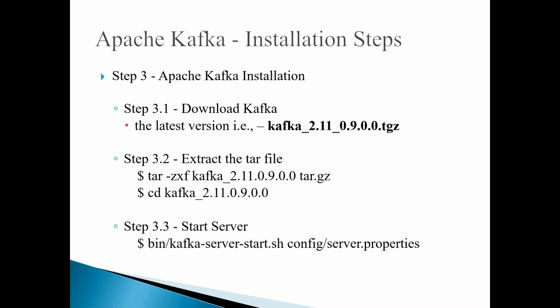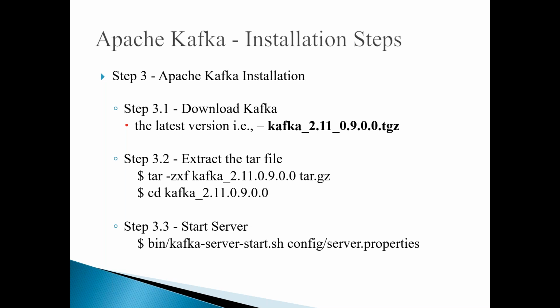Now, if you talk about this Kafka installation, again, download the Kafka. For example, if the latest version is Kafka 2.11, you can download it. The file name looks like this, Kafka 2.11 some digits.tgz. And as usual, like in the case of Zookeeper, please extract this file by using tar so that it will create a folder, and then enter into the folder. The folder name will be like this, Kafka, some extension.